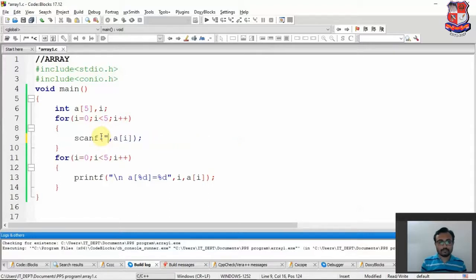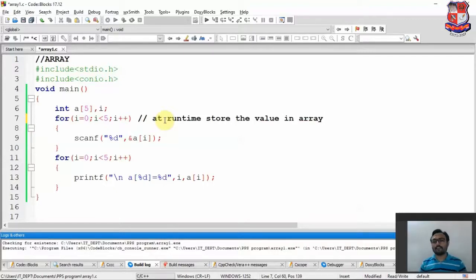And for this one, %d, and I have to type the address of the array element a of I like this one. So we will store the values in the array at the runtime.